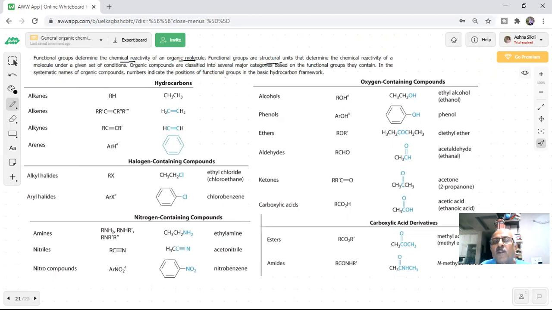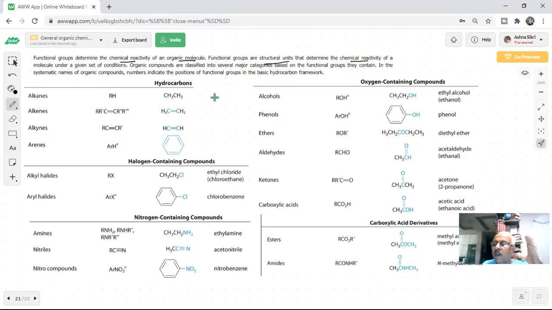It is the structure that determines the chemical reactivity of a molecule under a given set of conditions. So organic compounds can be classified into several major categories based on the functional group they contain. In the systematic names of organic compounds, numbers indicate the position of the functional groups in the basic hydrocarbon framework.